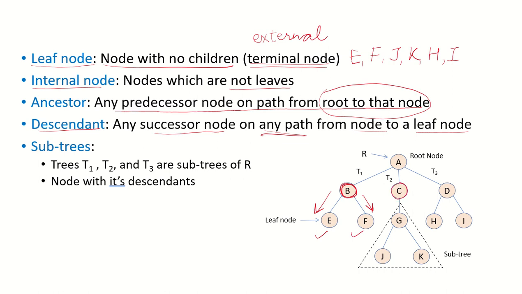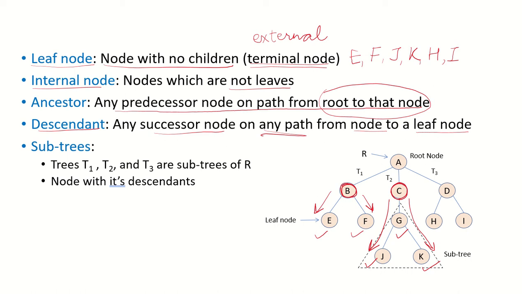Who are the descendants of node C? So from C, how can we go to a leaf node? We can follow this path and we can follow this path as well. So all the nodes in these two paths will be descendants of node C. So for node C, the descendants would be G, J and K.